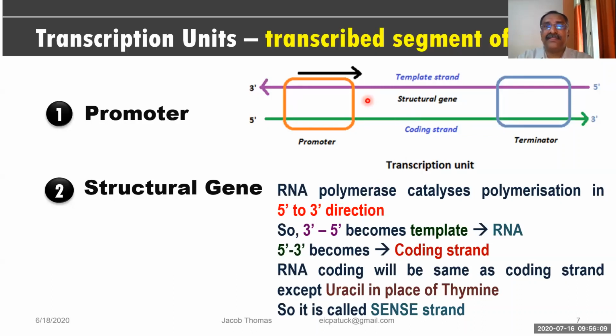And finally, the 3' to 5' strand synthesizes a new strand that is exactly like the coding strand or sense strand, but the only difference is that in place of thymine, uracil will be there, and that is the DNA structure.